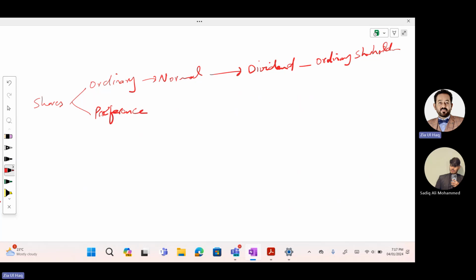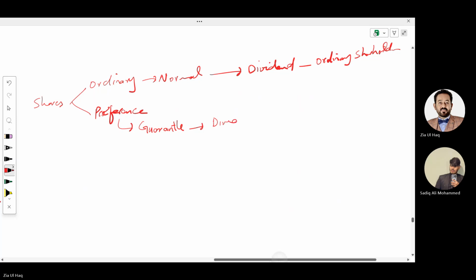In preference shares, the company gives a guarantee to pay dividend. Even if the company is making losses, we will pay you dividend. Obviously, to ordinary shareholders, in case of profit, the company will pay dividend. But to preference shareholders, the company gives a guarantee: we will pay you a fixed dividend. And the dividend percentage will be fixed. Suppose you are paying us 100,000, we will pay 10% as a dividend, and that will be paid either we are having profit or loss. So that the company can generate money from the shareholders.